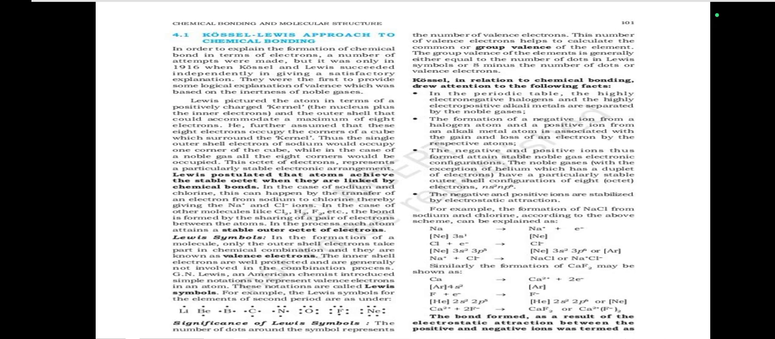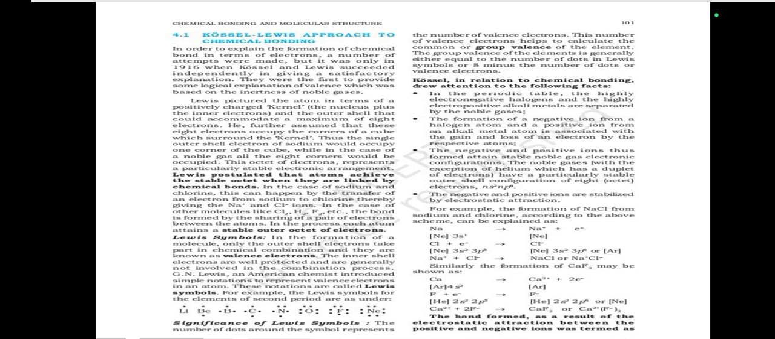Significance of Lewis symbols. The number of dots around the symbol represents the number of valence electrons. This number of valence electrons helps to calculate the common group valence of the element. The group valence of the elements is generally either equal to the number of dots in the Lewis symbols or 8 minus the number of dots or valence electrons.